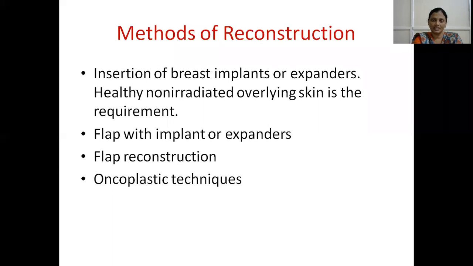The various methods of reconstruction. Insertion of breast implants or expanders, where you will do this type of procedures in healthy, non-irradiated overlying skin. That is the minimum requirement to place the implants or expanders. One more method, flap with implant or expanders, or flap reconstruction, or oncoplastic techniques. What method we have to choose, we will decide depending upon the stage of the breast cancer.